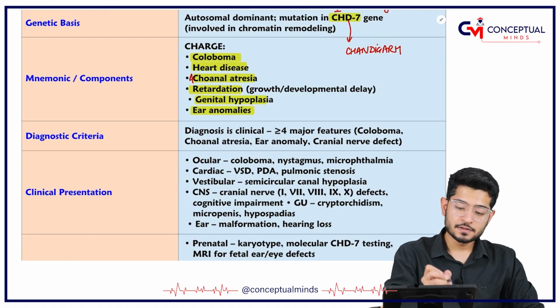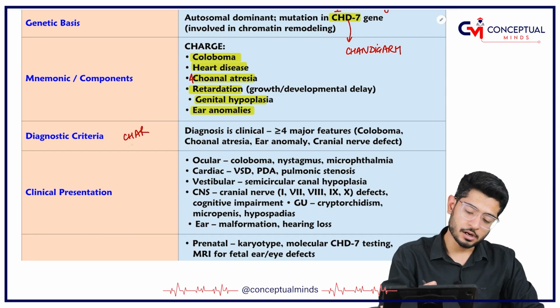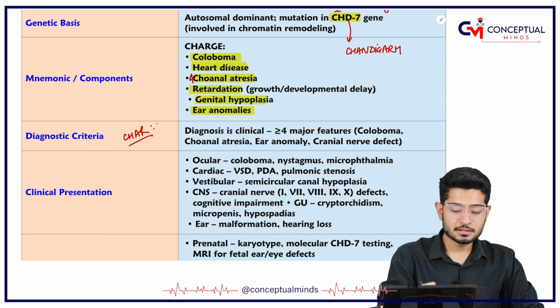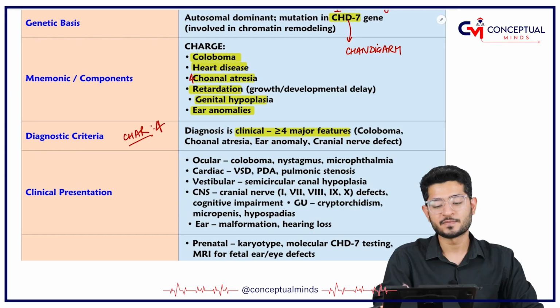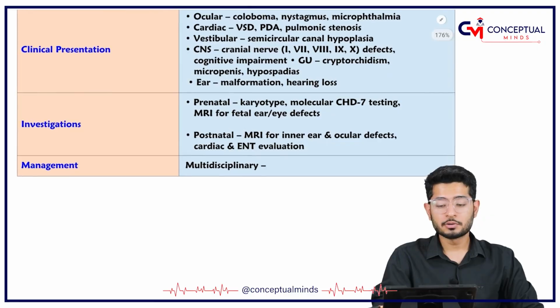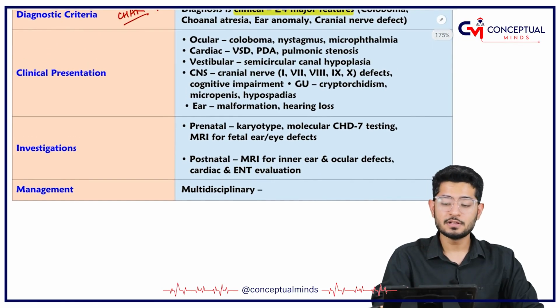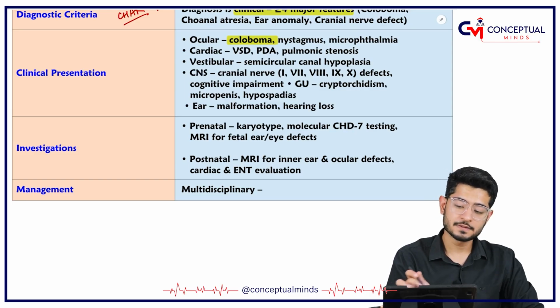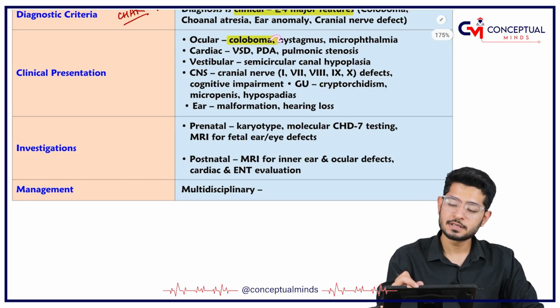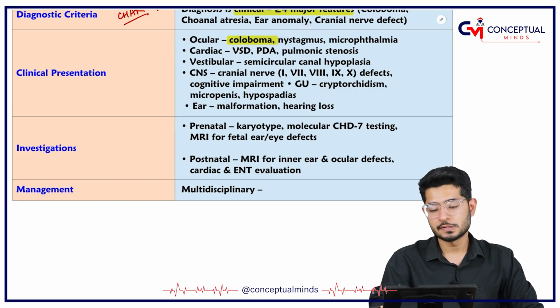Now, diagnosis. In CHARGE disease you have "char". Char in Hindi is the word for 4 in English. So you need at least 4 clinical features out of these features to call it CHARGE syndrome. The question they ask is: what is the main feature seen in CHARGE syndrome? C for coloboma, yes, of course that's the main feature, but other ocular features like nystagmus and microphthalmia are also seen. If you can remember coloboma, that's fine. Other features are also there.